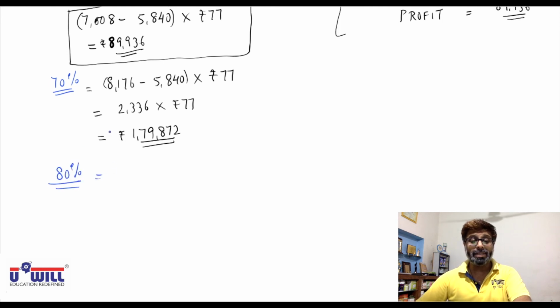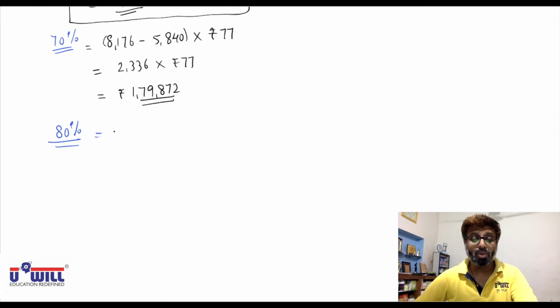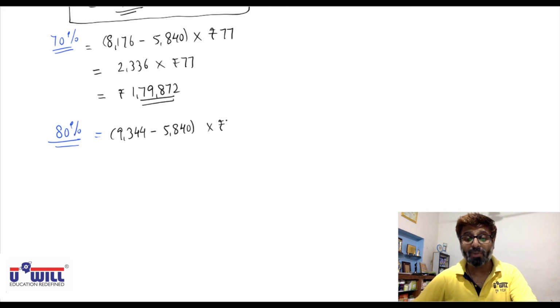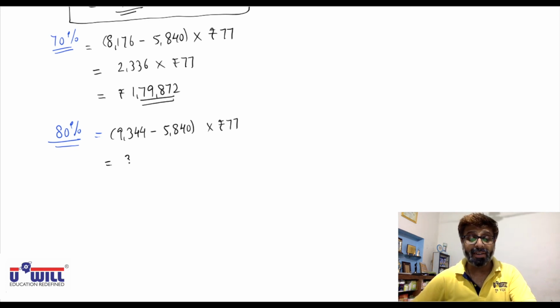At 80%, what is the number of rooms going on rent? 9344. So 9344 minus 5840, because beyond 5840, every room contributes 77 rupees to the profit. 9344 minus 5840 is 3504 rooms contributing to the profit.